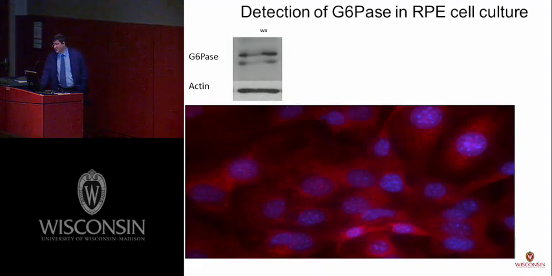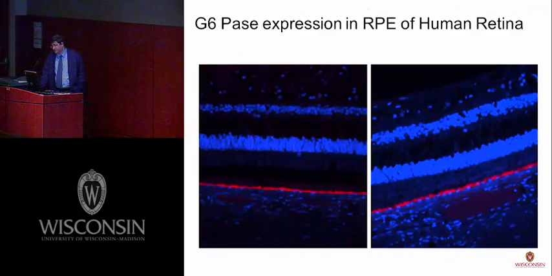So we isolated the protein of this enzyme in the RPE cell culture with Western blot here, and we also used immunofluorescence against this protein in the RPE cell culture, and the red area shows the activity of glucose 6-phosphatase. The RPE cell culture is a good tool to test the toxicity of a drug and find the therapeutic level of the drug before injection in the animal model.